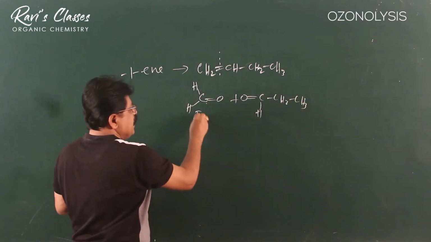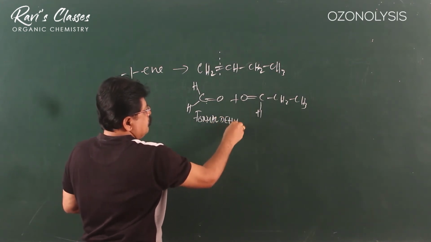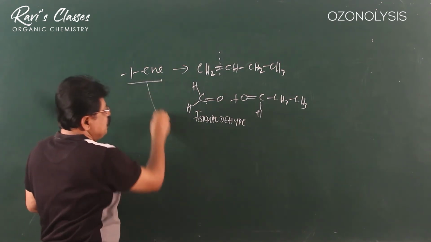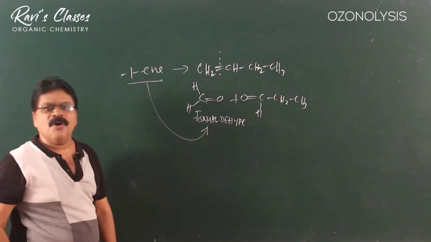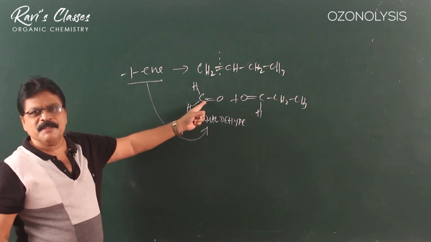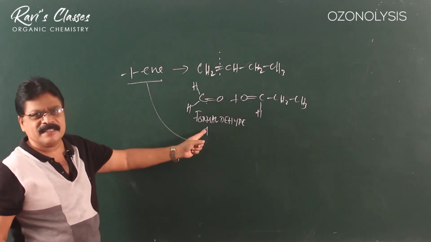That is, you will get formaldehyde. So if it is a 1-ene, we will get formaldehyde, or one carbon, IUPAC name is what? Methanal. Okay. So this is a very interesting deduction.